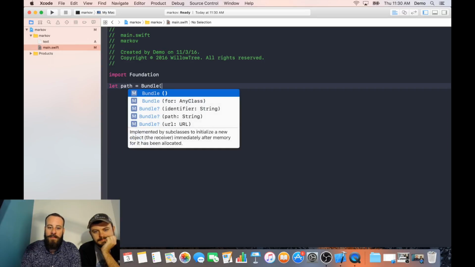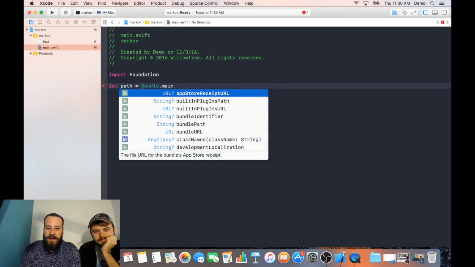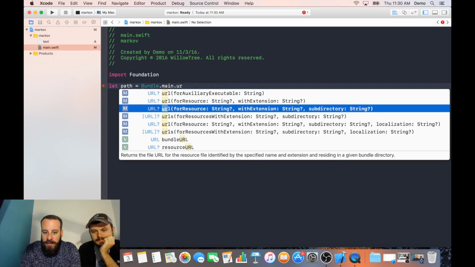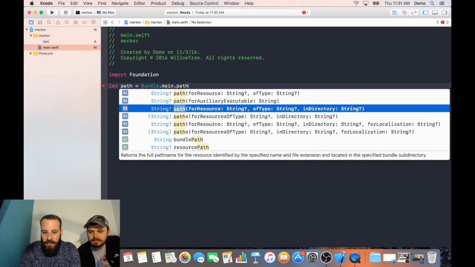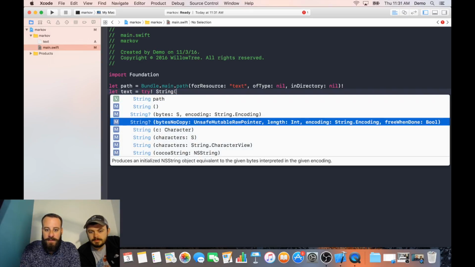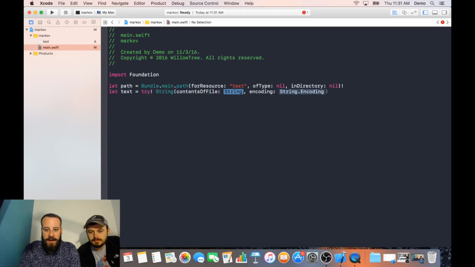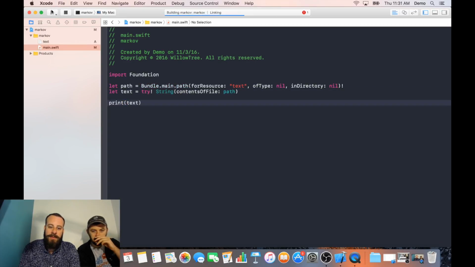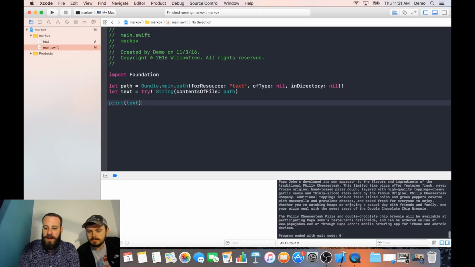The boring part is we just need to get this text loaded up. To do that, we need to get the path for the text file we have. Let's get the path for the resource. So we want our text document. There's no type, there's no directory. And since it's demo code, we'll go ahead and be dangerous. Same thing with our string. Let's call it text, and load it up from the file, contents of file path. I think we can just leave that out. Let's make sure this works. Again, all we're doing here is just loading up the text, putting it into a variable. And if we're lucky, it'll work. It did. So there's all of our text.